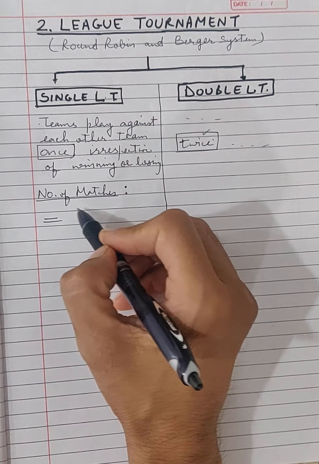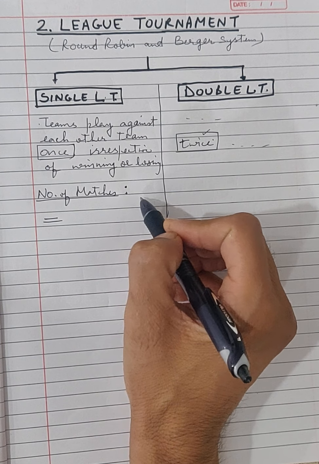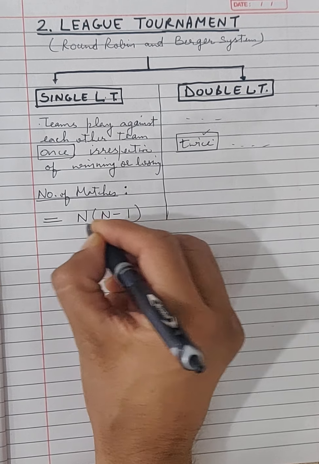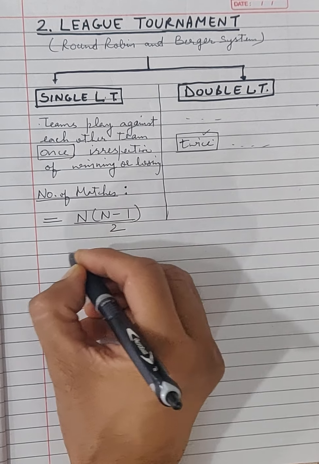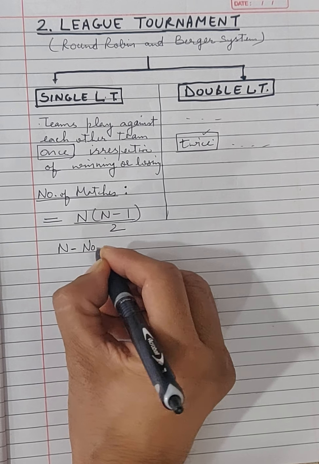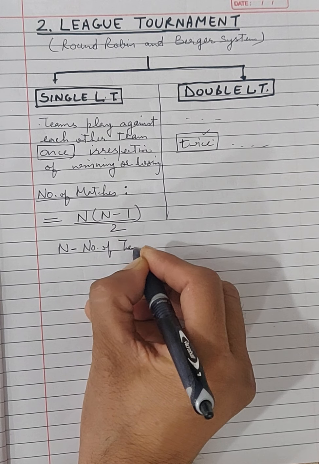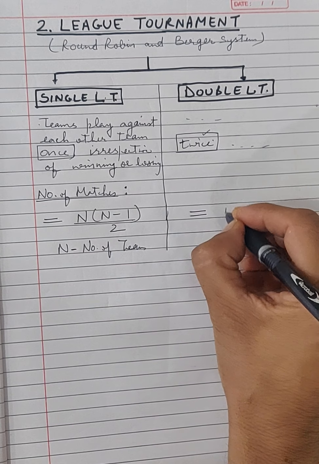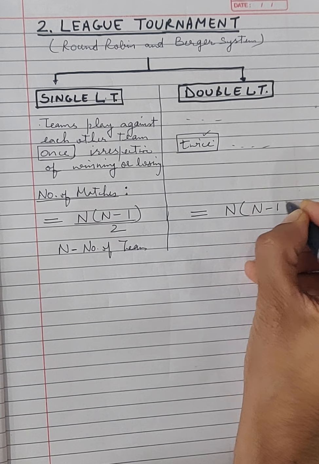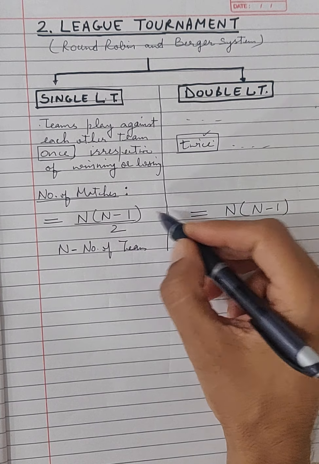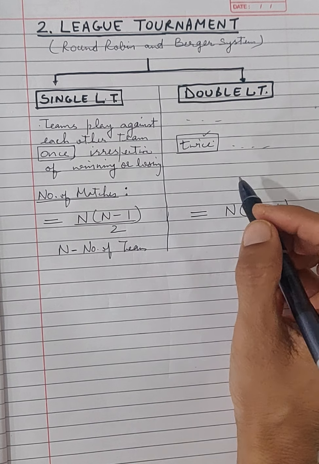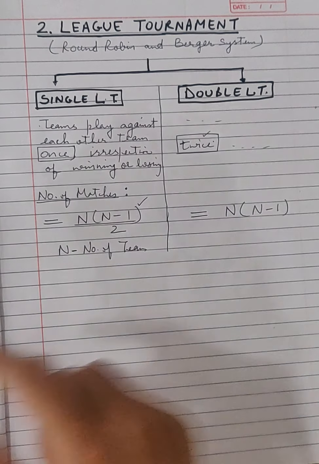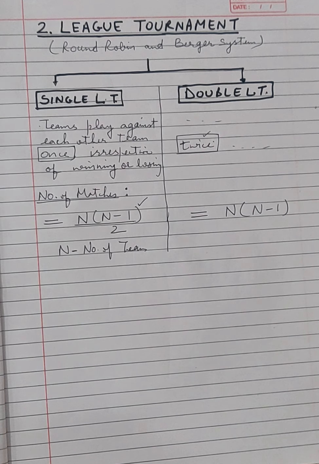To calculate the number of matches in single league tournament, the formula is n into n minus 1, divided by 2. N here is the number of teams, and in double league the formula is n into n minus 1. So if we have to calculate the number of matches, then we have to use this formula in single league and this formula in double league tournament.